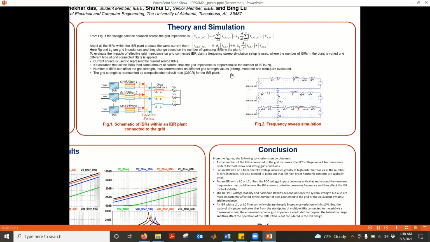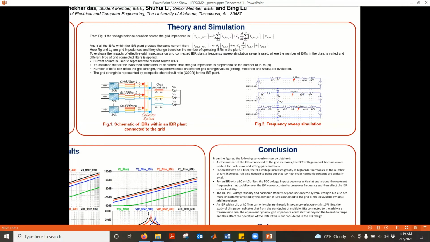Okay, so based on this concept, I have come up with a simulation setting here, and what I did is I used a frequency sweep simulation, and here I tried different types of filters, as we know that different types of filters affect the grid differently, and I have also applied different grid strengths: strong grid, moderate grid, and weak grid.